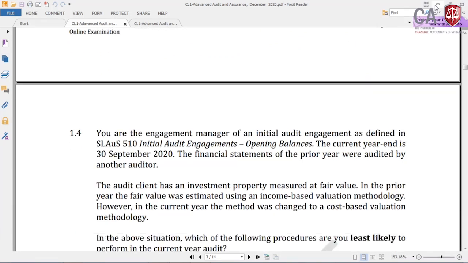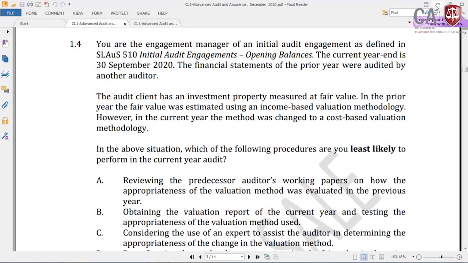Right, I am coming to question number 1.4. You are the engagement manager of the initial audit engagement as defined in SLAUS 510, initial audit engagements, opening balances. The current year end is 30th September 2020. So another important thing, when a financial period is given, please highlight that. The period ending date is very important, critical information in your practical application questions.